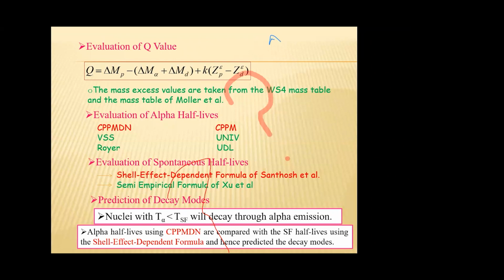If the spontaneous fission half-life is less than the alpha half-life, that nuclei will decay through spontaneous fission. So, by comparing alpha decay half-life and spontaneous fission half-life, we can ascertain whether the nuclei will undergo alpha decay or spontaneous fission.